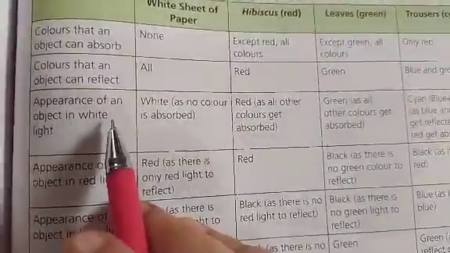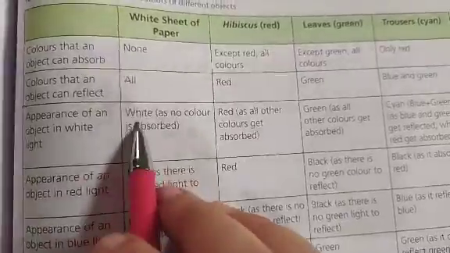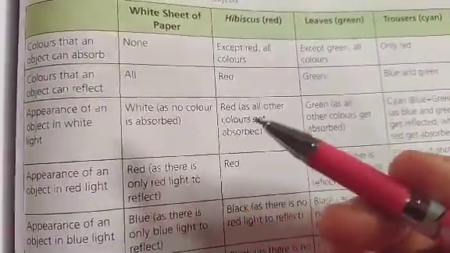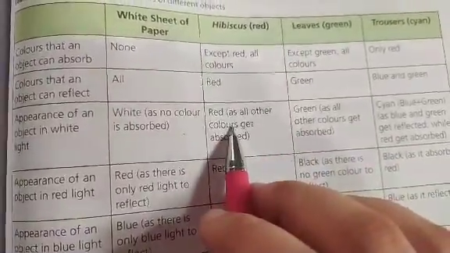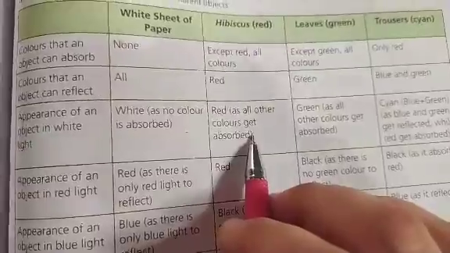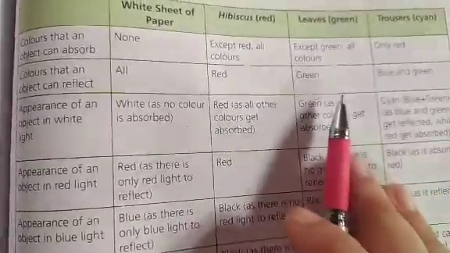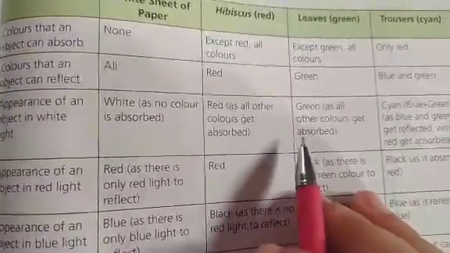Next is the appearance of an object in white light. Now we will see how these objects will appear in white light. So in white light, the white sheet of paper will appear as white because there is no color which can be absorbed. Next, in white light, the hibiscus will appear red as all the other colors get absorbed. And the leaves will also appear green because all the other colors get absorbed.